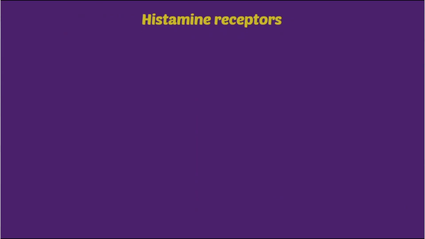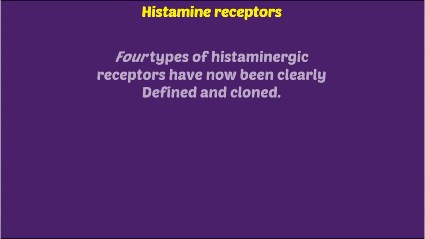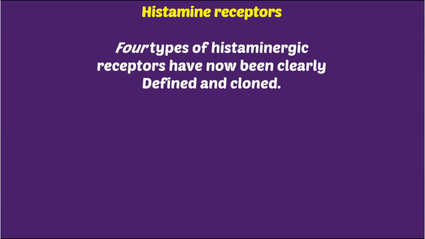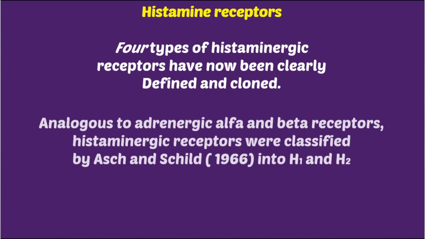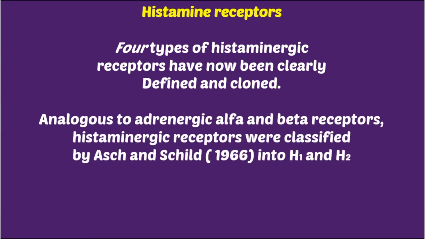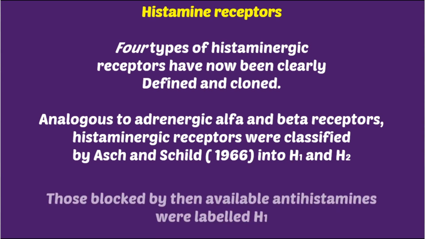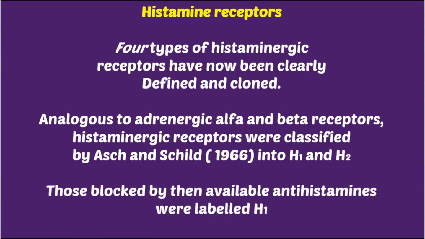Moving on, histamine receptors. Four types of histaminergic receptors have been clearly defined and cloned. Analogous to adrenergic alpha and beta receptors, histaminergic receptors were classified by Ash and Schild into H1 and H2 receptors. Those blocked by the available antihistaminics were labeled H1. So the receptor H1 was labeled by the blockers available in 1966.